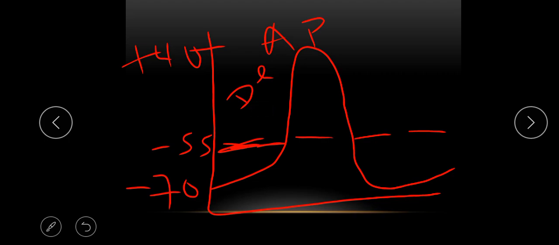Now, as the sodium channel opens and this action potential is generated, this portion of the nerve cell cannot remain continuously open. Usually as the sodium channel opens and sodium rushes in, the potassium channel will begin to open slowly.